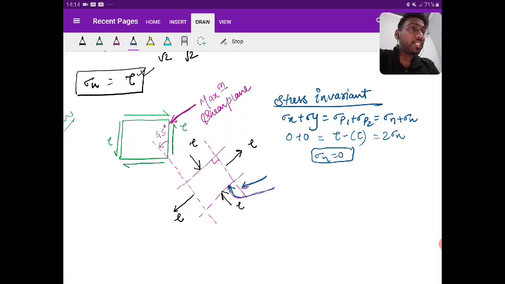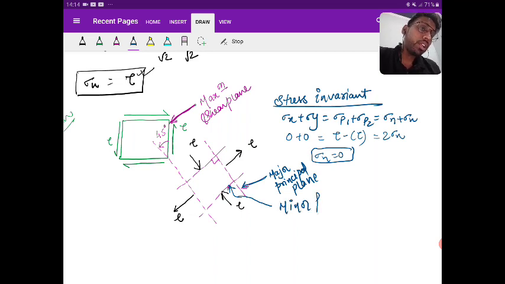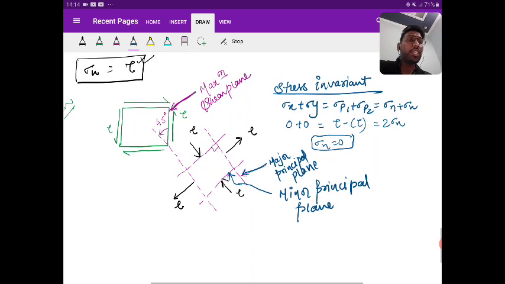So the plane at which you can see the tensile is the major principal plane. And the plane in which you can see compressive is the minor principal plane. Any doubt in this? Please ask.